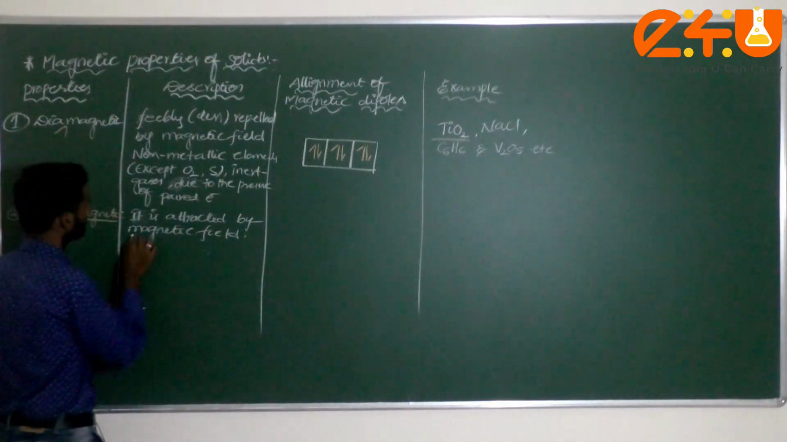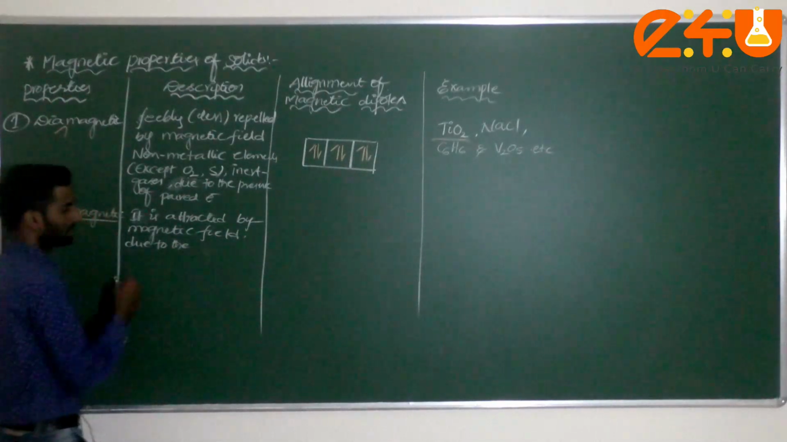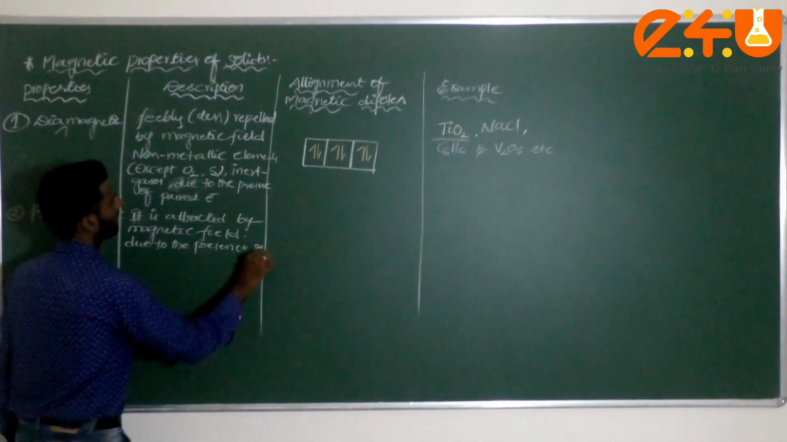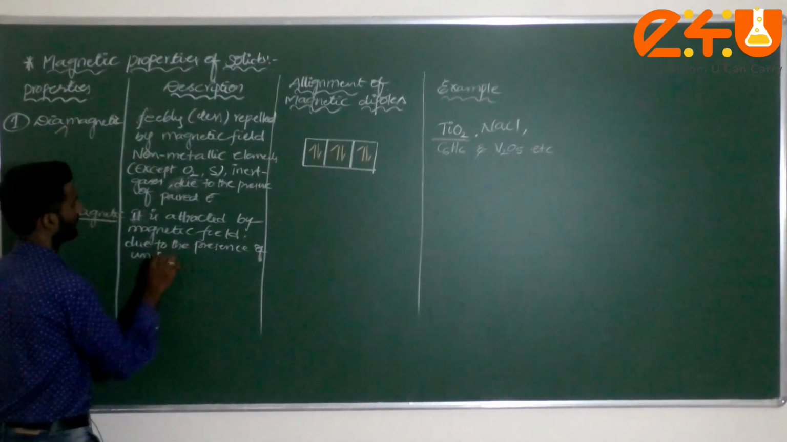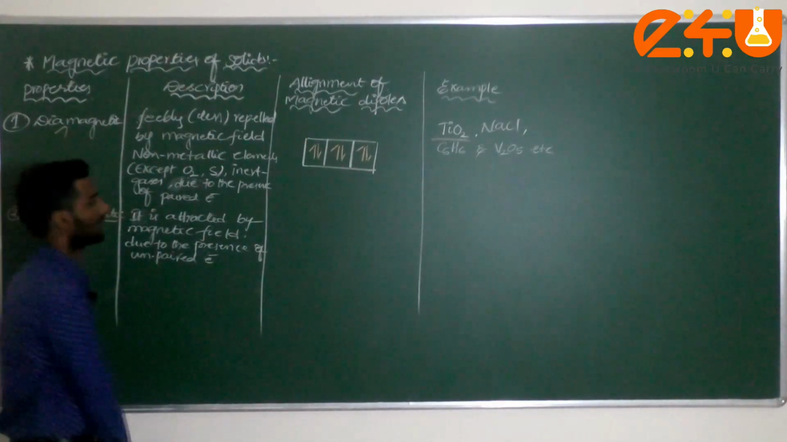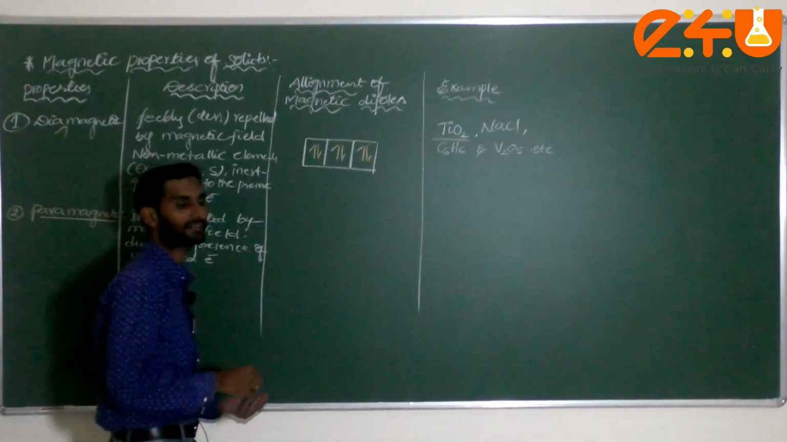Magnetic field, that means here alignment, due to the presence of unpaired electrons. This is very important here. What is it, dear student? Due to the presence of unpaired electrons. Now let me go for the alignment of these magnetic dipoles.